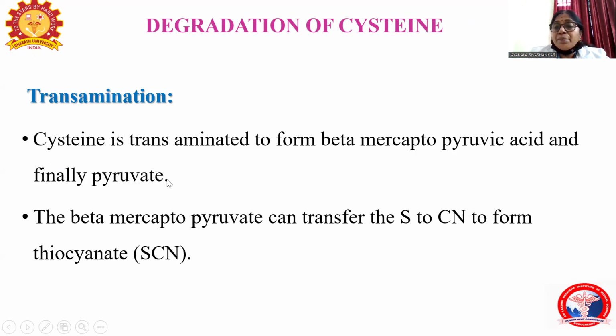Pyruvate is again an important product for gluconeogenesis. How glucose is formed from pyruvate has been explained in the gluconeogenesis pathway. This beta mercaptopyruvate has a sulfur group. That sulfur group can be transferred to the cyanide group to form thiocyanate.